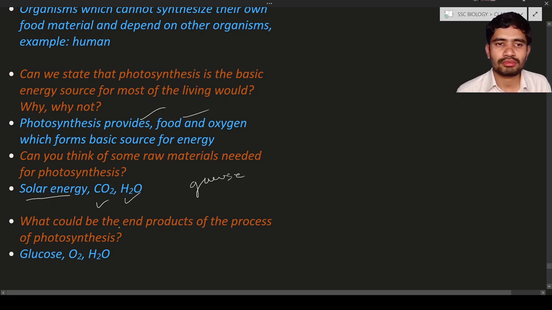Next, what could be the end product of photosynthesis? The end products after the reaction are that glucose is produced, oxygen is produced, and water is also produced. So these are the end products of photosynthesis.